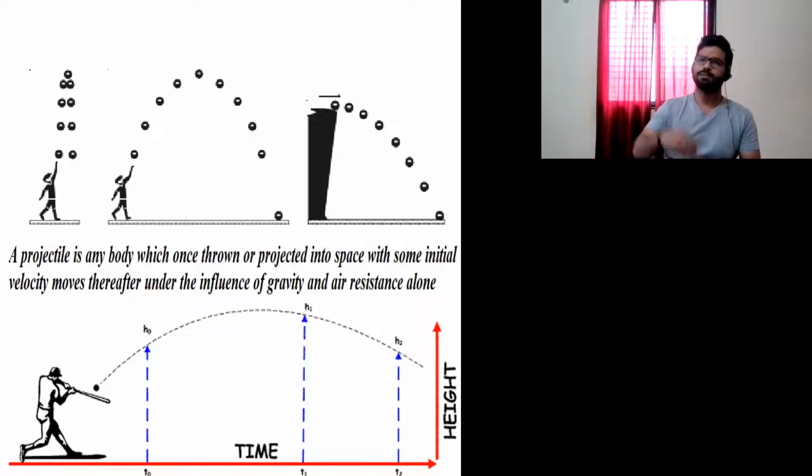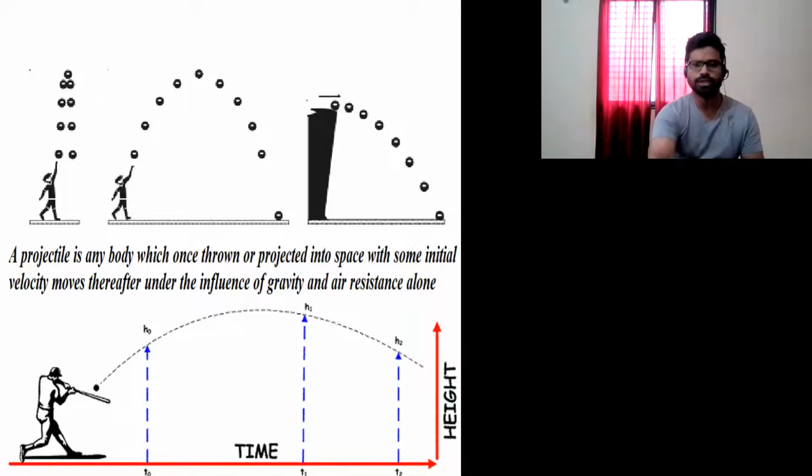In the next example, suppose I am going up on some tower, and let us assume the tower has some height of around 100 meters, and I am throwing a ball from there. I can throw the ball in the horizontal direction from the top of the tower, in the vertical direction, and in between horizontal and vertical directions also. So are all these motions projectile motion? The answer is yes.